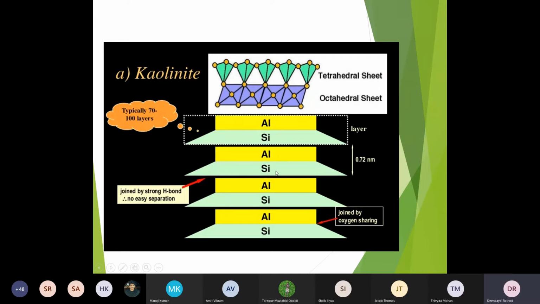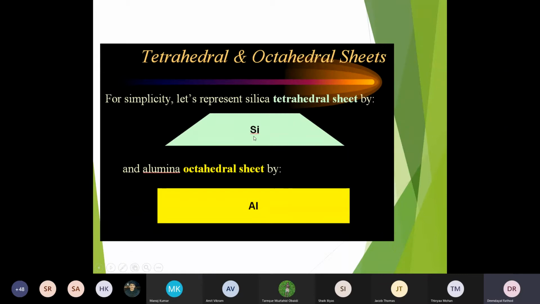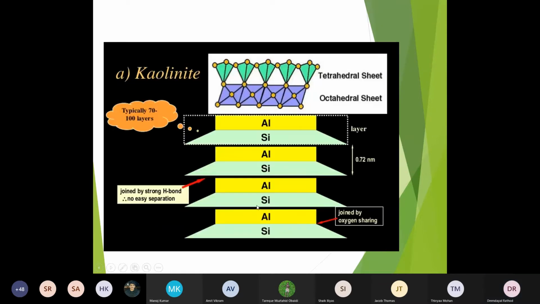So what are this alumina sheet and silica sheet? Already we have seen. This is a silica sheet, this is the alumina sheet. It's like a cap. Alumina sheet, silica sheet, alumina sheet, silica sheet, joined by a strong hydrogen bond. This kaolinite mineral would be in this form.